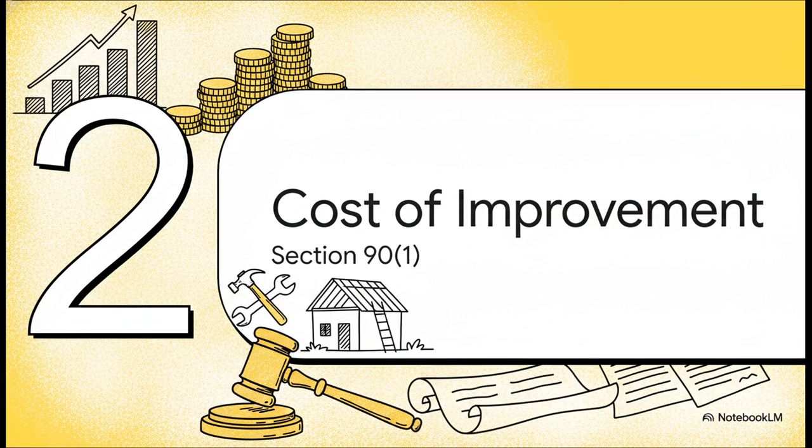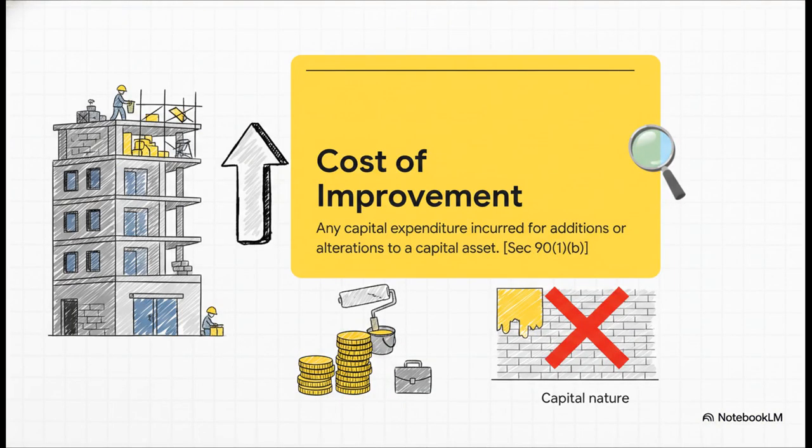We'll tackle the first piece of our cost puzzle, the cost of improvement, as defined in Section 90, subsection 1. So what can you actually deduct here? The law is very specific. A cost of improvement has to be a capital expenditure that adds to or alters an asset. So think of it this way. Adding a whole new floor to a building? Absolutely, that counts. But giving the house a routine paint job? Nope, that doesn't. The change has to be substantial and actually enhance the asset's value, not just maintain it.